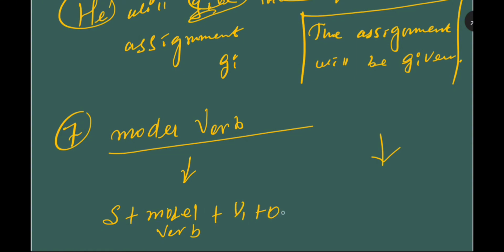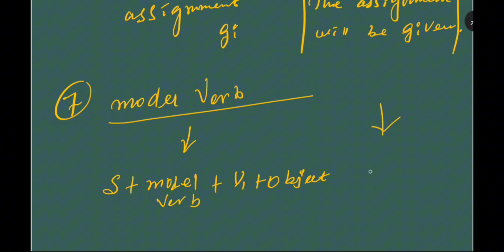In passive sentences, subject plus modal verb plus be plus verb 3.